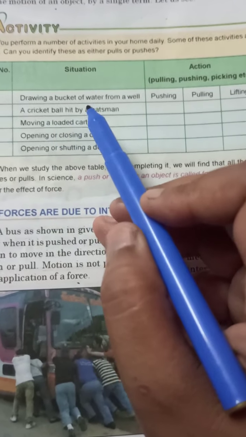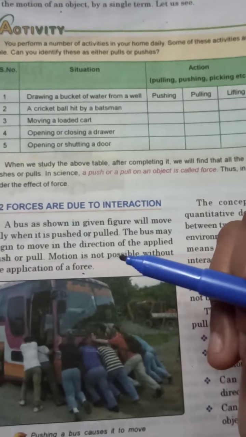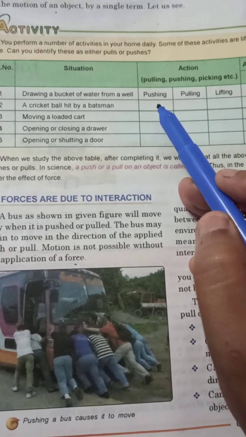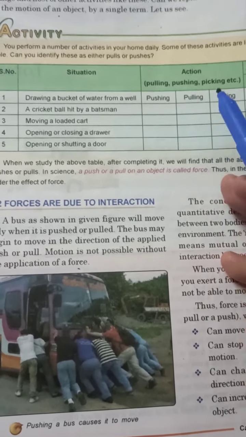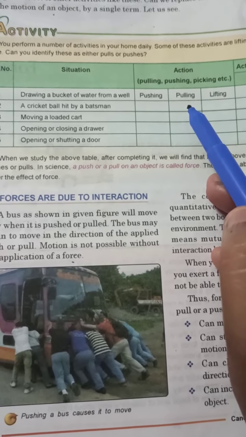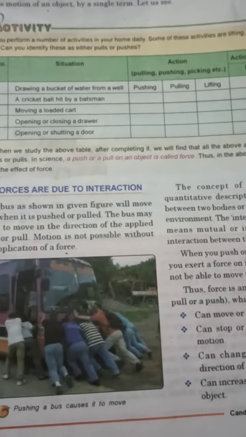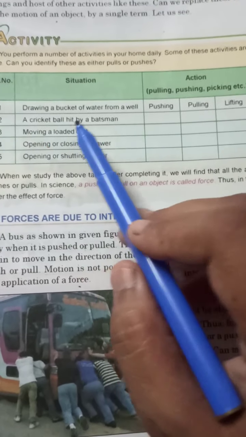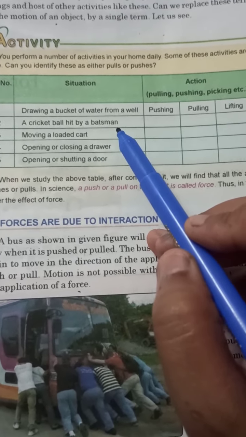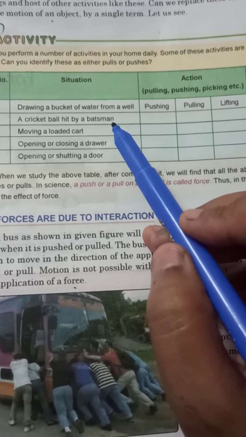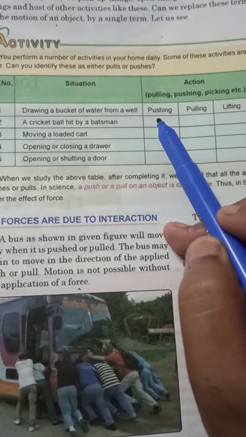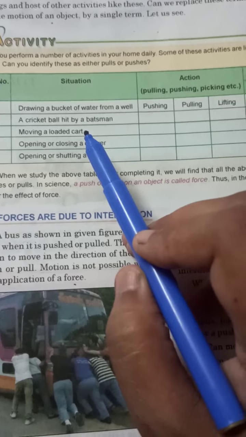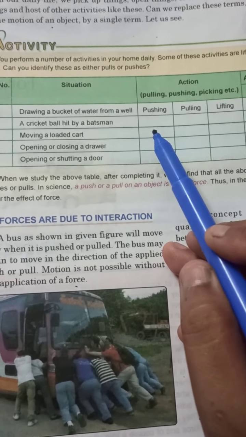Now a cricket ball hit by a batsman. So actually the batsman has pushed the ball with his bat. Sorry, if someone is pulling, here we will only tick on push, okay, because they have not specified whether anyone has caught it or not. So yes, push. Now moving a loaded car. Moving a loaded car means they are pushing it.